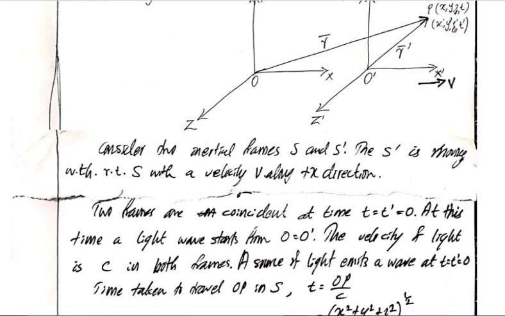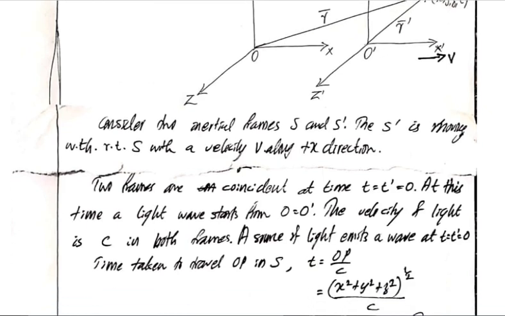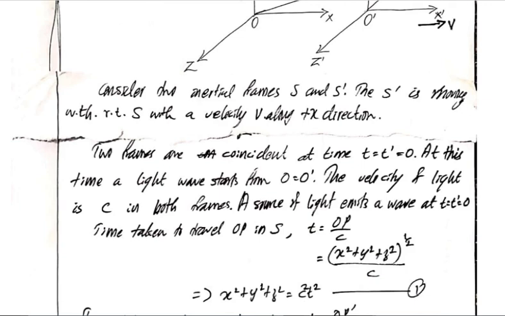So the distance OP will be root of x square plus y square plus z square. Therefore we get the time taken as (x square plus y square plus z square) raised to half by c. It implies that if you take c to this side, it becomes ct. Taking square on both sides, we get x square plus y square plus z square is equal to c square t square. That is equation number 1.